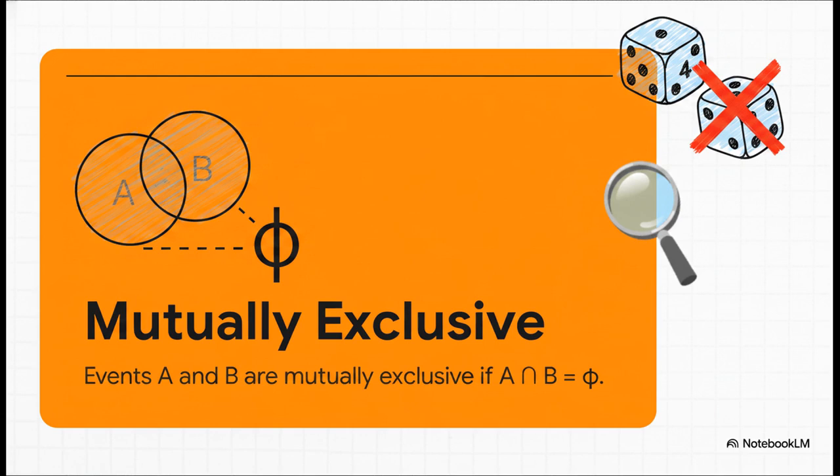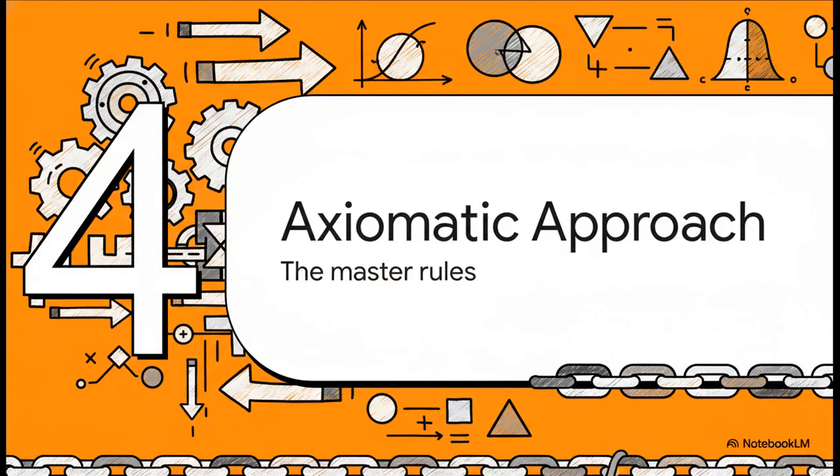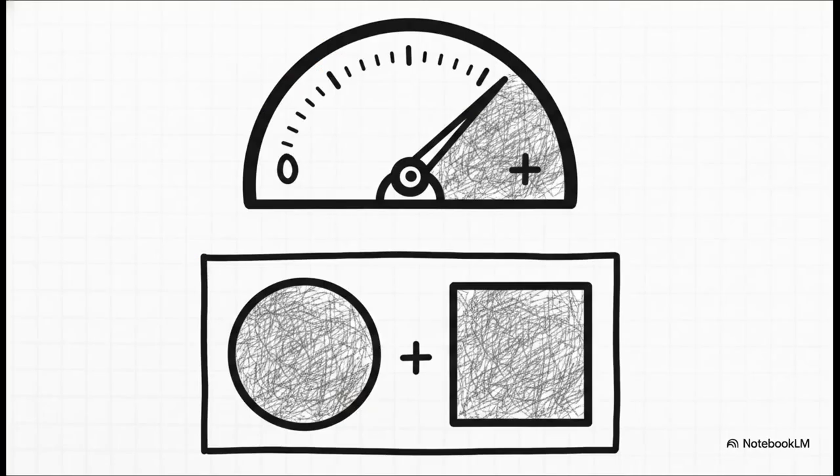Think about it. You cannot roll a single standard die and get a number that is both odd and even at the exact same time. There is no overlap. The intersection is entirely empty. They are mutually exclusive. All right. Section 4, the Axiomatic Approach, the master rules. So, we've defined our events and we've built our algebra. Now we are finally ready to lay down the absolute ground rules of probability.